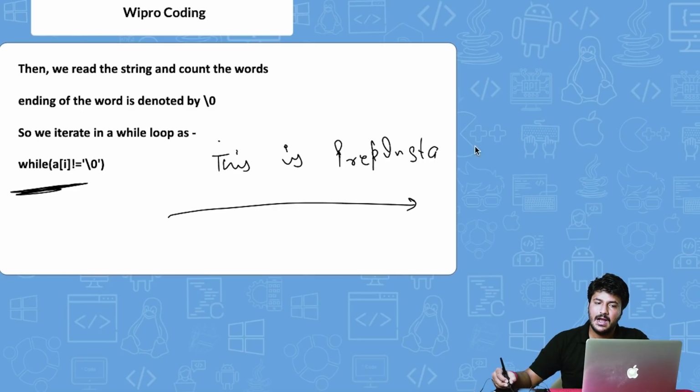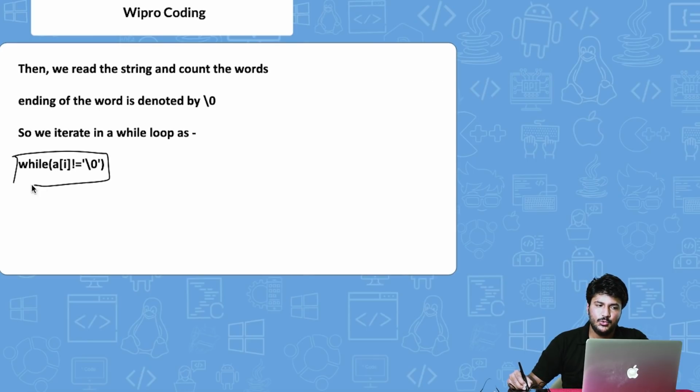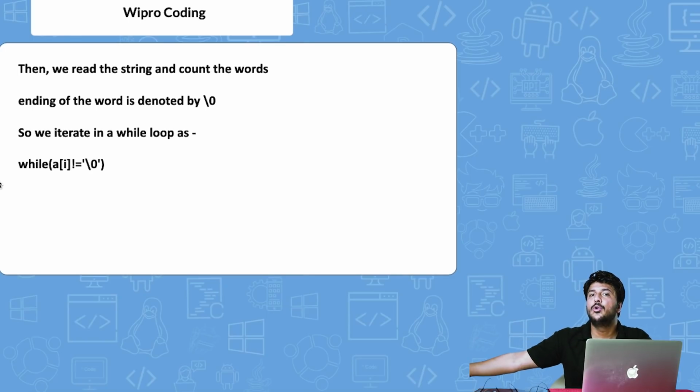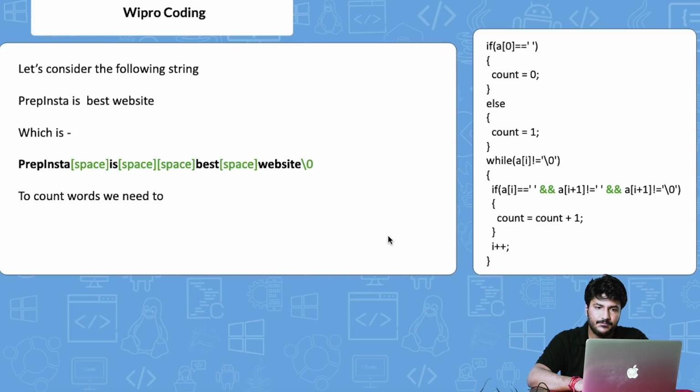Any particular string ends with \0, so we say run this while loop until you encounter \0. This condition is used for running the loop to iterate upon the whole string altogether. Let's move ahead to the next one.